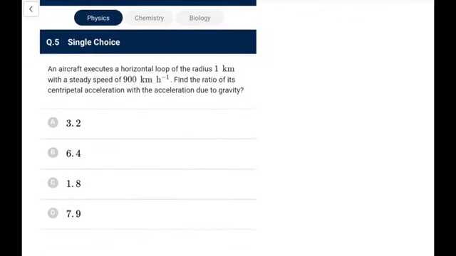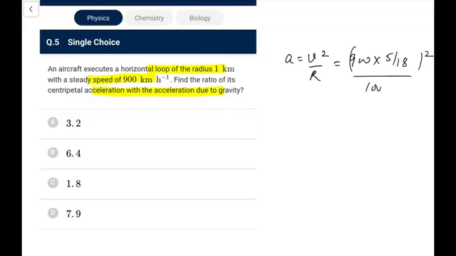Next, an aircraft executes a horizontal loop of radius 1 kilometer with a steady speed of 900 kmph. Find the ratio of its centripetal acceleration with acceleration due to gravity. So it is executing a horizontal loop, so acceleration you know is v square by r, centripetal, 900 kmph. So I convert it into m/s by multiplying by 5 by 18, whole square, radius is 1000.